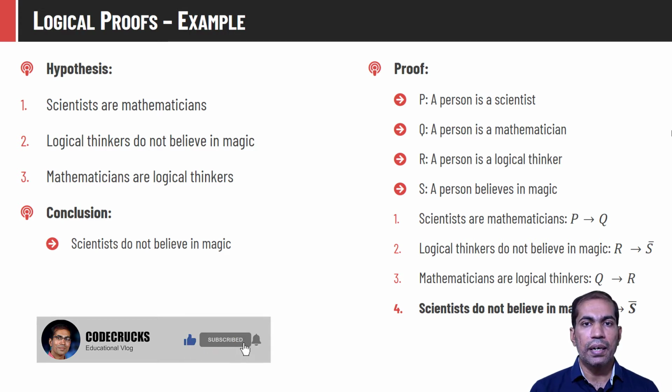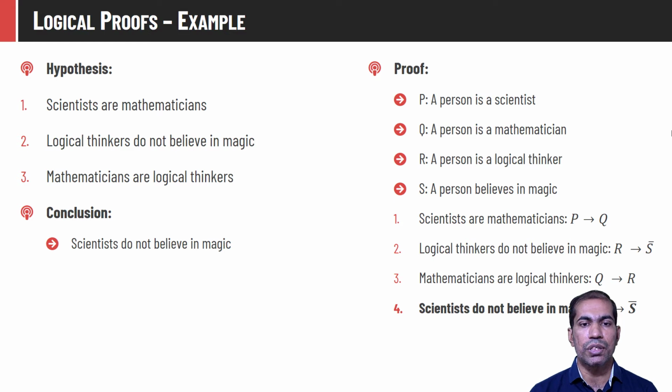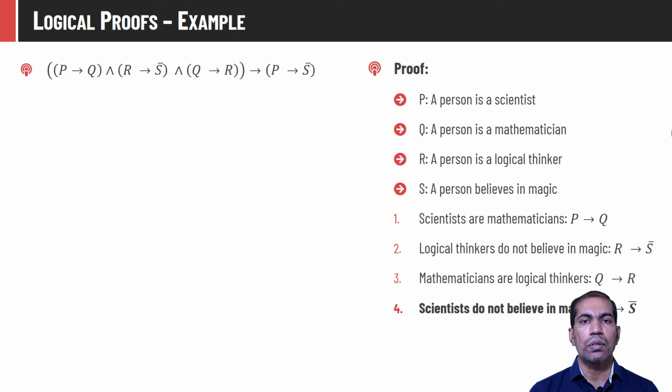To create an entire statement, we have to again combine them with the help of appropriate connectives. So we have to combine all these propositions with the help of appropriate connectives. So we can write down the entire claim, that is hypothesis entails conclusion, like this: P implies Q, conjunction R implies S bar, conjunction Q implies R, and that hypothesis itself implies the conclusion, that is P implies S bar.